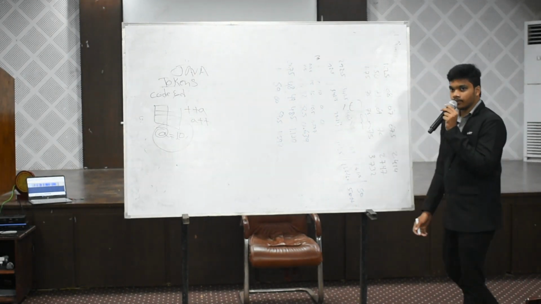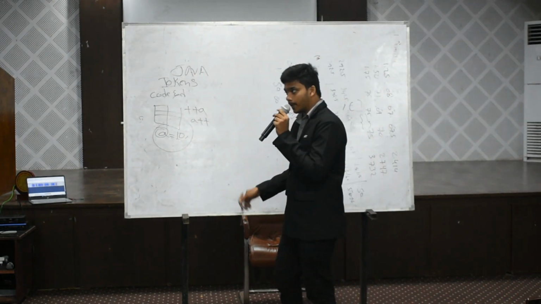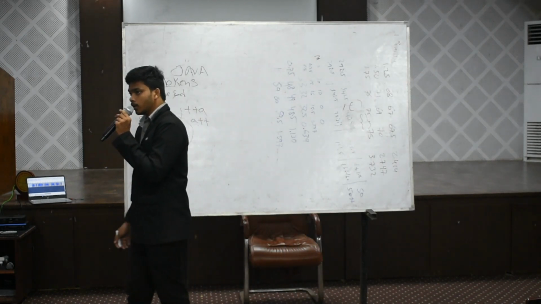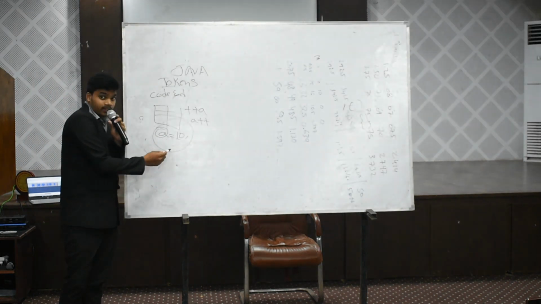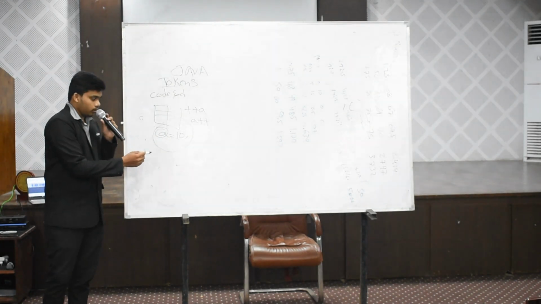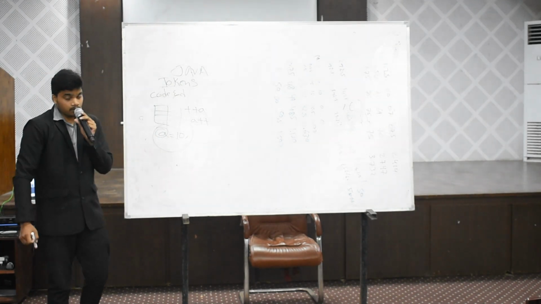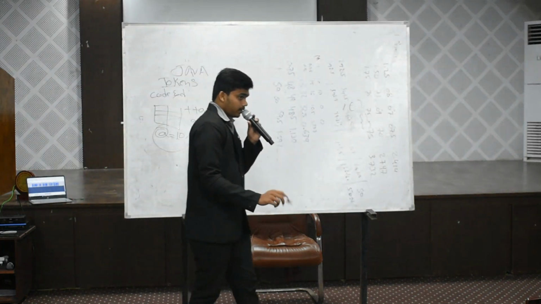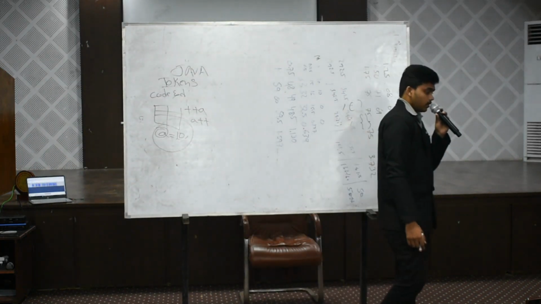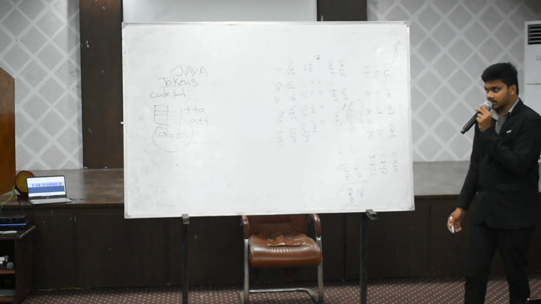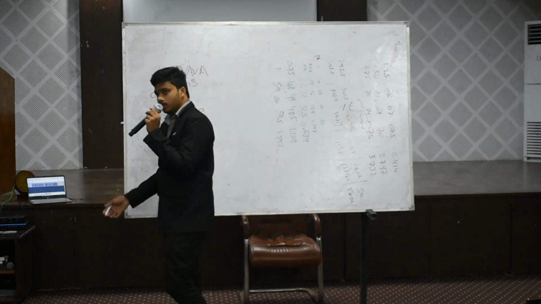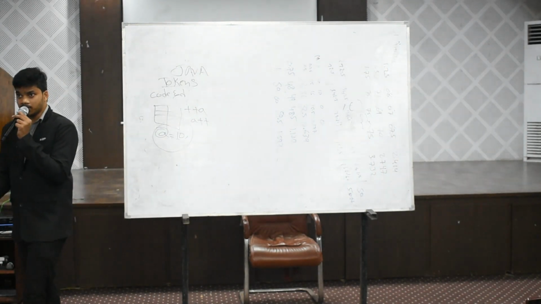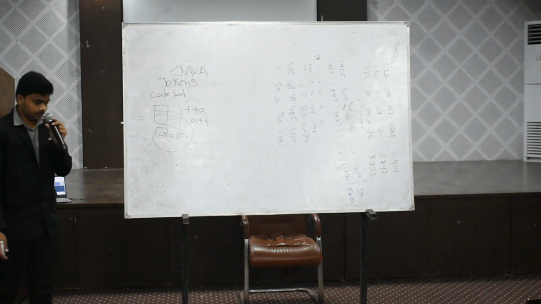What the prefix operator will do, first it will increase the value and then next it is going to print the value. For example, we assign 10 to the variable A, and we have to print A. First of all, the postfix operator will print A as 10. But the prefix operator will first print 11, and then it will go on incrementing or decrementing according to the given instruction by the user.